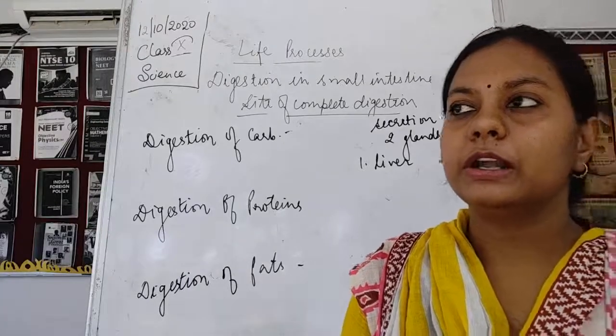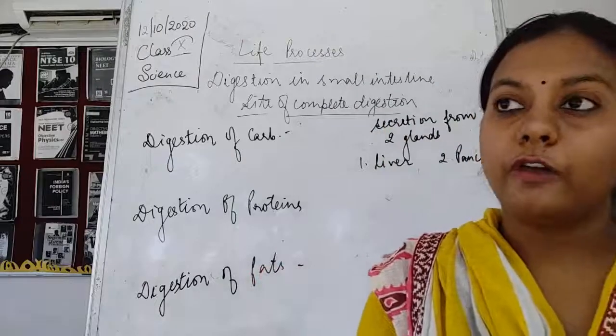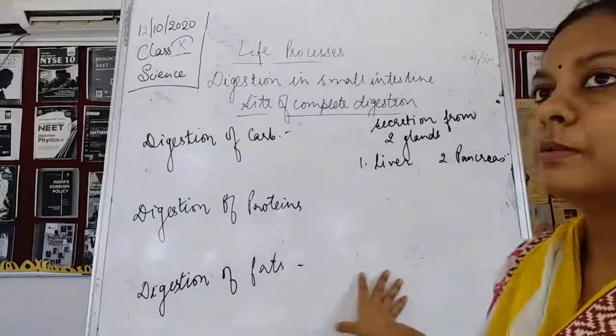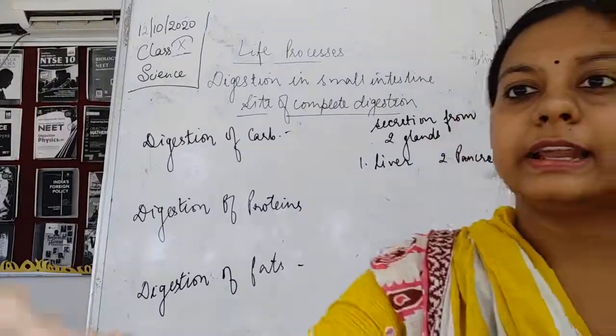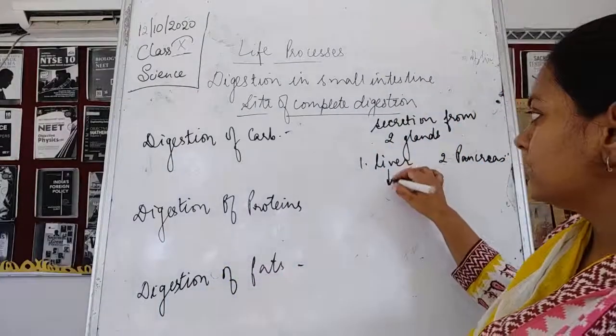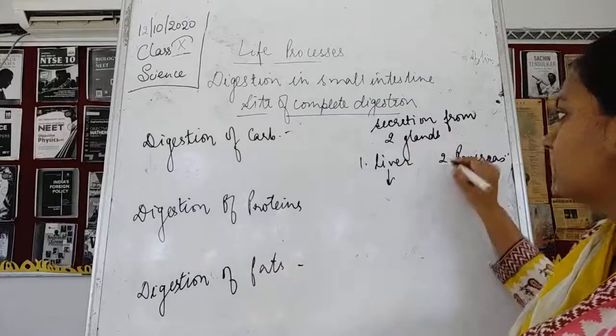What kind of result is it going to have? It is going to form different types of chemicals because of the secretions of both glands. What kind of secretion is the liver going to do, and what kind of secretion is the pancreas going to do?